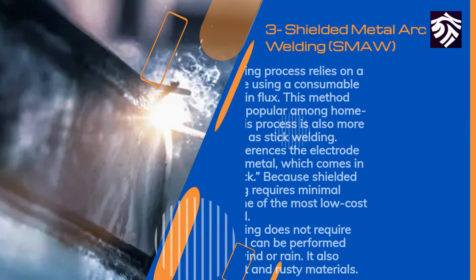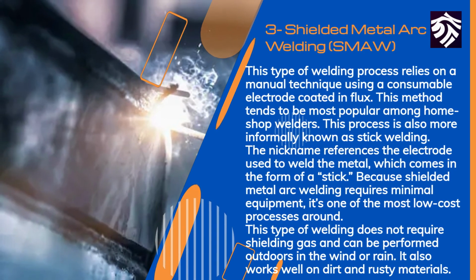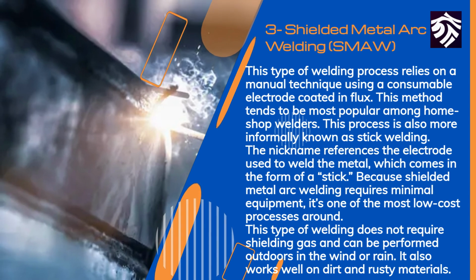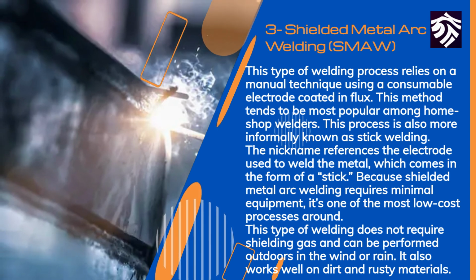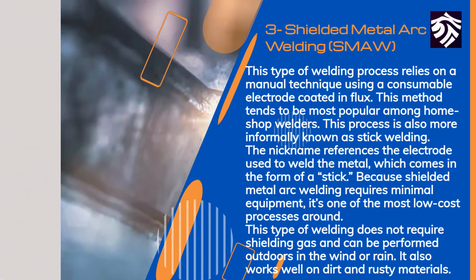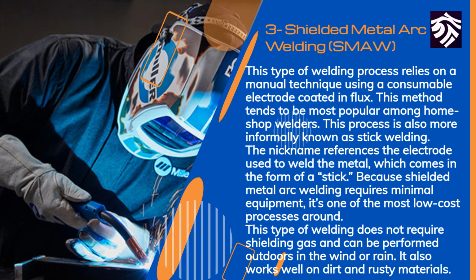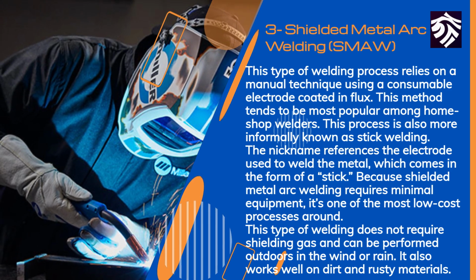Shielded metal arc welding. This type of welding process relies on a manual technique, using a consumable electrode coated in flux. This method tends to be most popular among home shop welders. This process is also more informally known as stick welding. The nickname references the electrode used to weld the metal, which comes in the form of a stick.